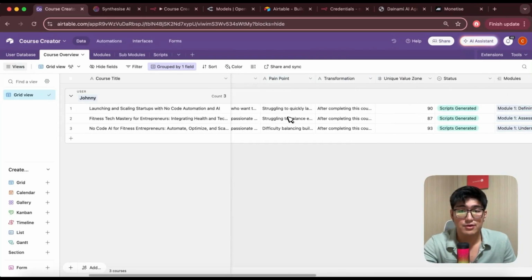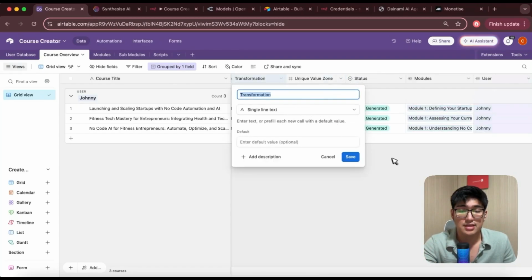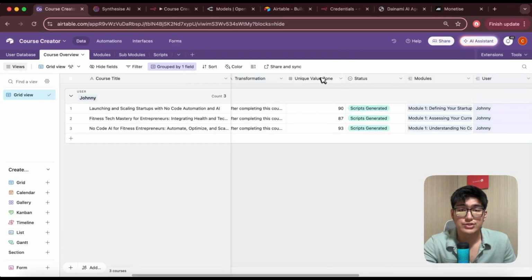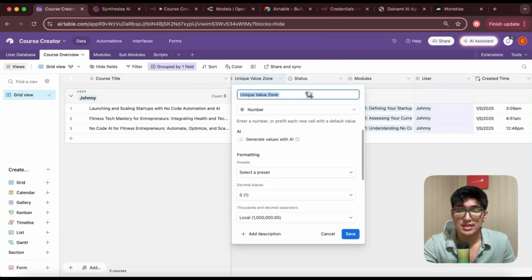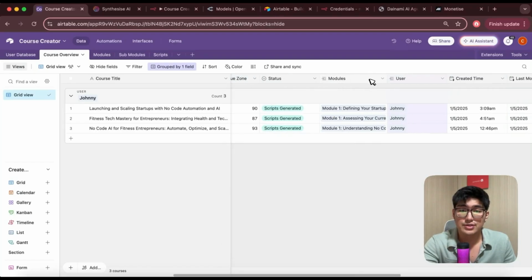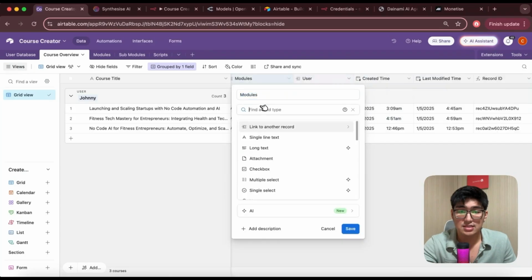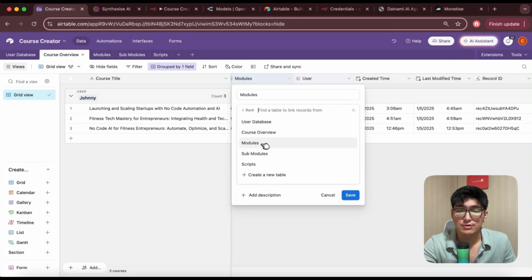We want to know the pain point that our target audience is facing, and the transformation, a single line text. And then the unique value zone is a score system, so let's give it a number as well. Okay, what you want to do also is to link this to the modules table as well. So you want to connect this link to another record and then link it to existing ones, where you can select the module table once you have created that.